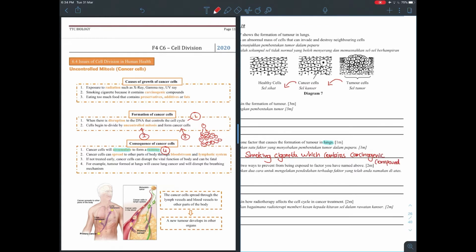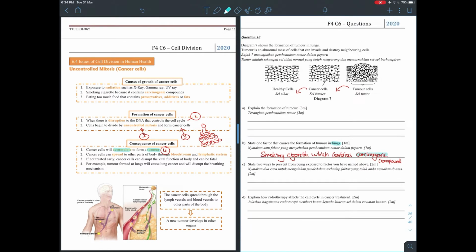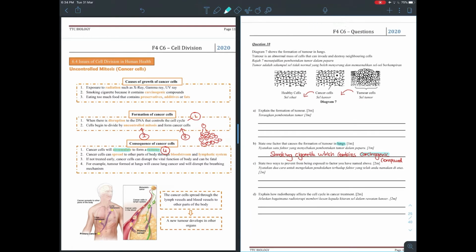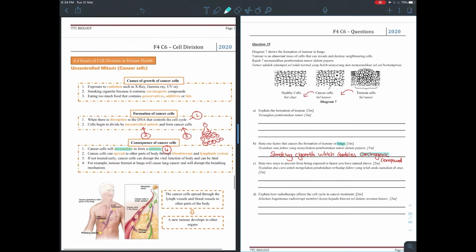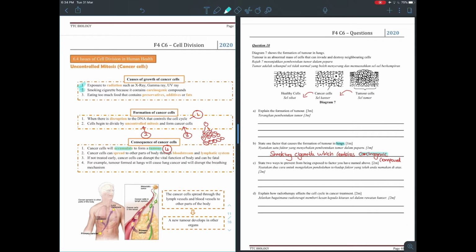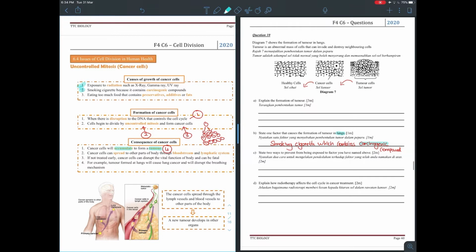Remember, carcinogenic compounds are compounds that cause cancer. So smoking too much will most likely cause you lung cancer. Or you also can say point number one here, exposure to radiation, you don't necessarily have to write smoking cigarettes.